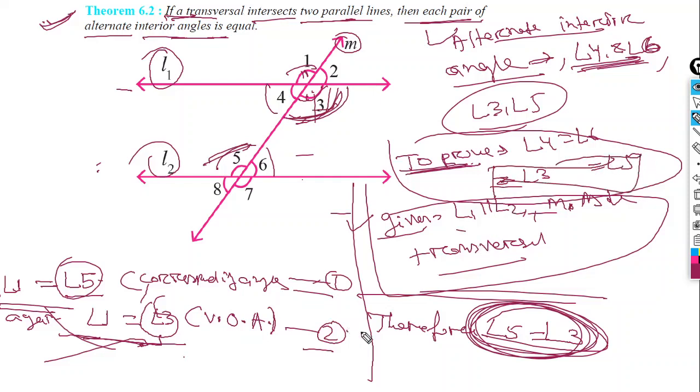Similarly, we can prove that angle 3 is equal to angle 4 is equal to angle 6. This one, angle 4 is equal to angle 6. Okay, so this is how we can prove this.